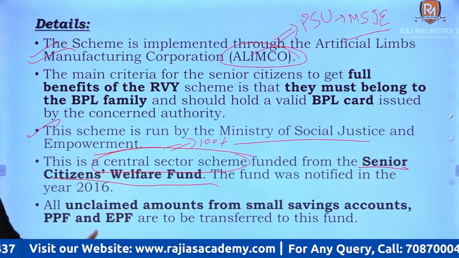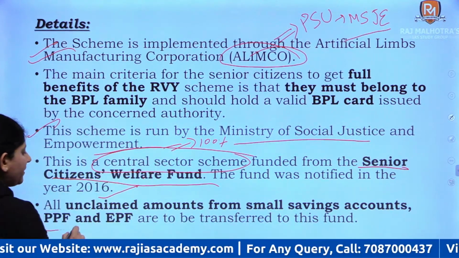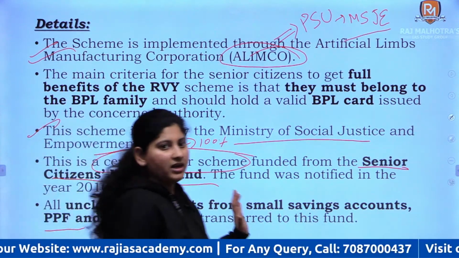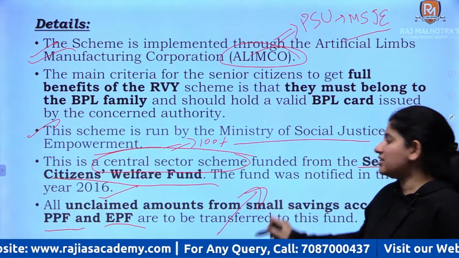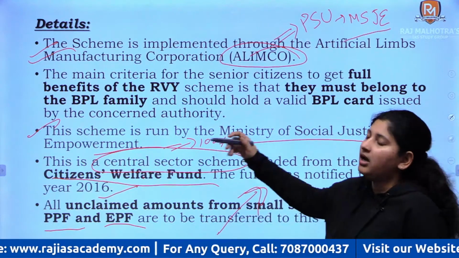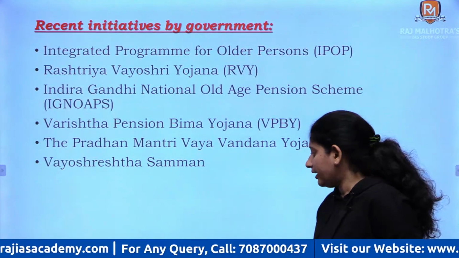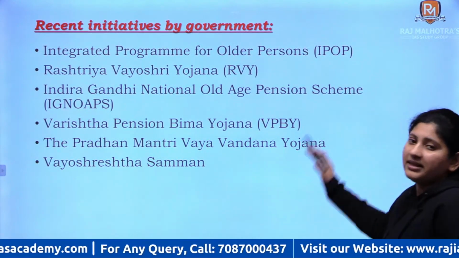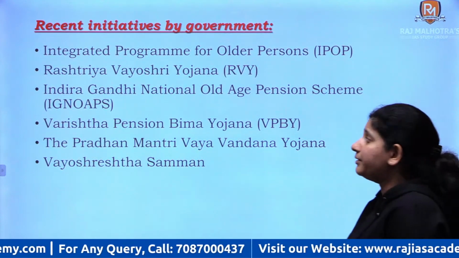इस फंड में पैसा कहाँ से आता है? The unclaimed amounts from small savings accounts, PPF and EPF, right? जो भी unclaimed amount होता है, this goes to your Citizens Welfare Fund. From there, we help out the senior citizens who need assistance. Right? These are the recent initiatives that have been taken by the government.